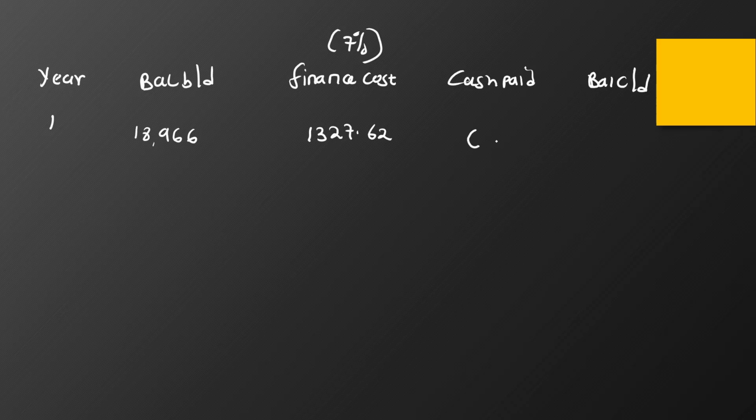So the cash paid will be 800. We now get the balance carried down: 18,966 plus 1,327.62 minus 800, which gives me 19,493.62.